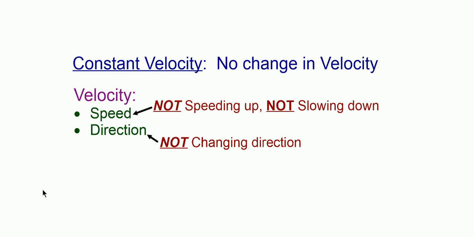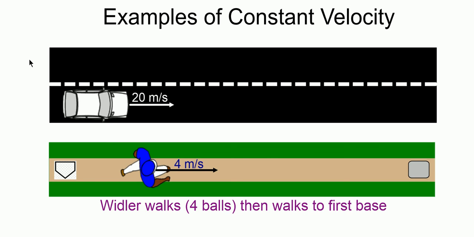As I said earlier, it means no change in velocity, not rocket science. Speed, not changing. It's not speeding up, and it's not slowing down, is it? And direction, we're not changing direction. That means going in a straight line, doesn't it? So here are two examples of constant velocity. This car is going straight on that straight road, and there's nothing to indicate that that velocity is changing, that speed is changing. So we'll say that this car has constant velocity, constant speed, going in a straight line.